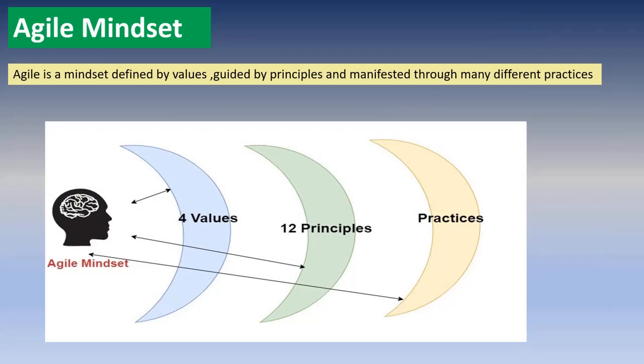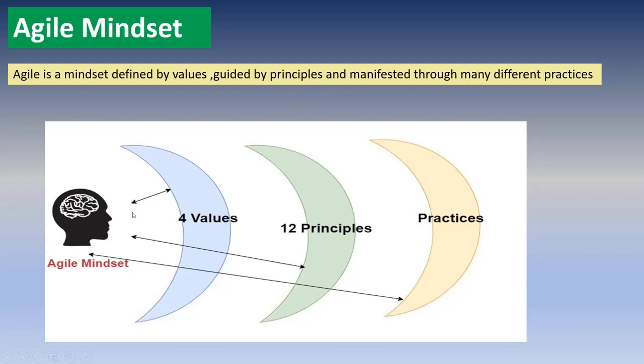And apart from that, the main thing you need to learn about Agile is that it is a mindset. It is a mindset of the project team or developers who are involved in that particular project. We will see in our upcoming videos what a Scrum team is, and who the different members involved in the Scrum team are. But remember, for now, Agile is a mindset defined by values, guided by principles, and manifested through many different practices.